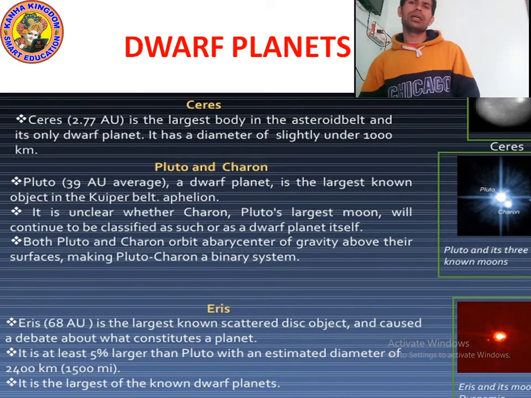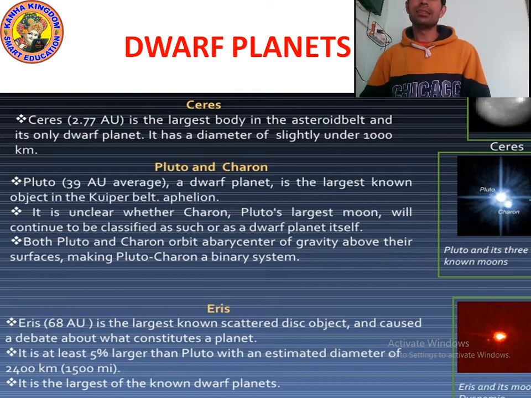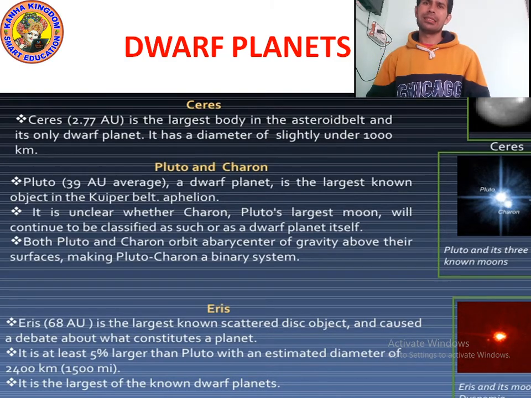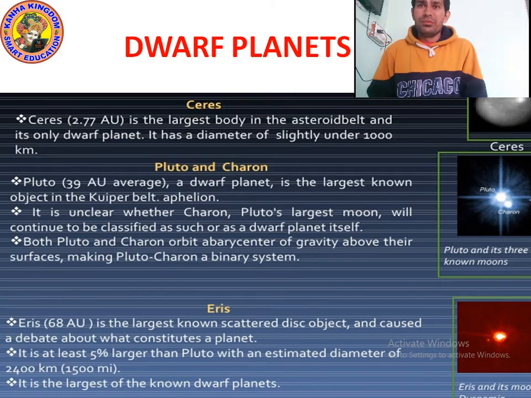Eris is also a dwarf planet. Yes, Ceres, Eris, Pluto, Charon. They are dwarf planets. So now let's talk about Ceres. Ceres is the largest body in the asteroid belt, and it's the only dwarf planet there.